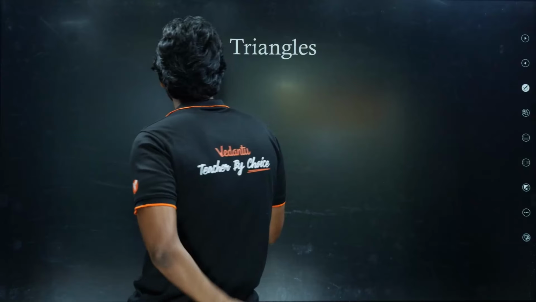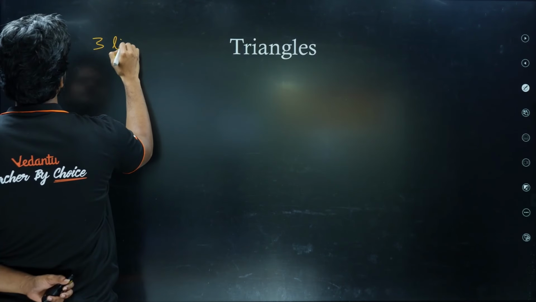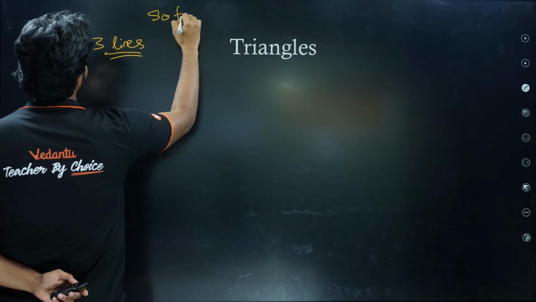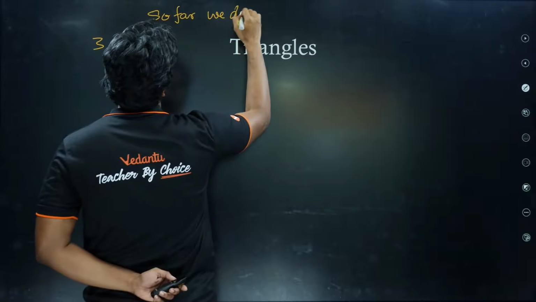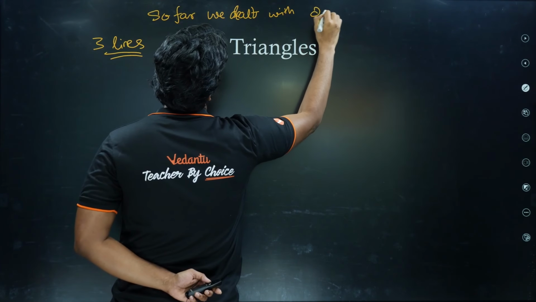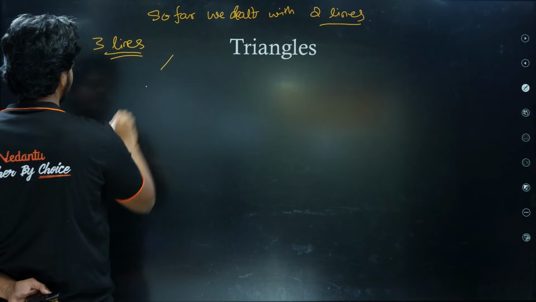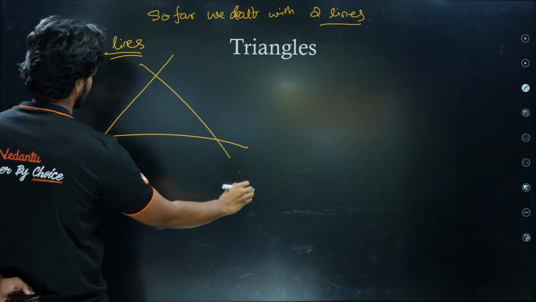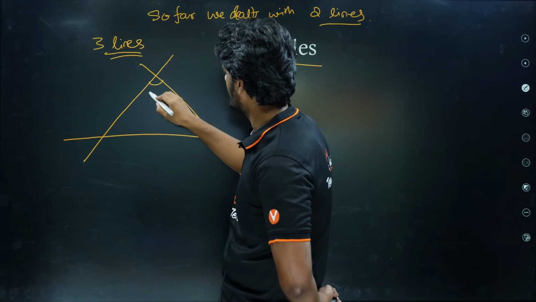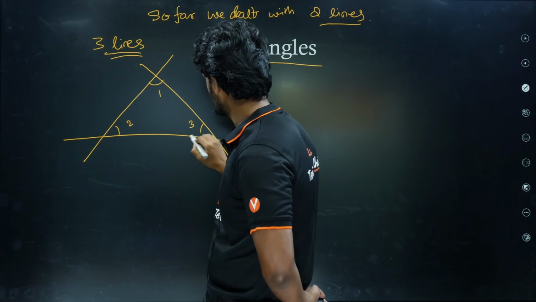So we'll see that when we take three lines. So far we dealt with two lines. Now we deal with three lines. So what happens when we have three lines? We form something called a triangle because we have three angles: 1, 2, 3.